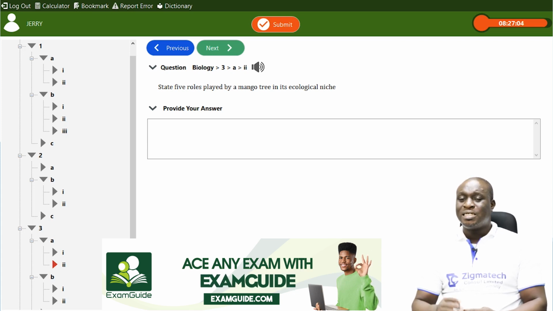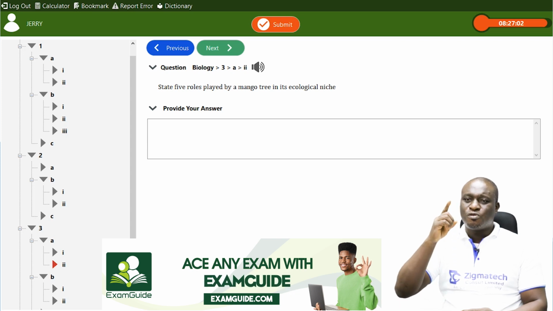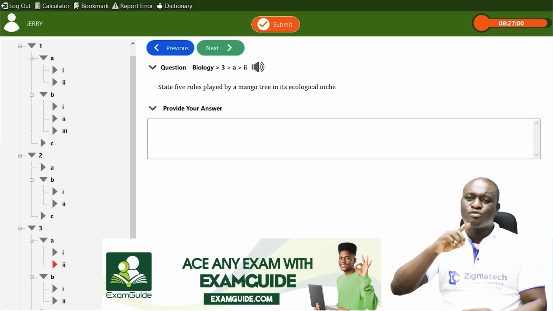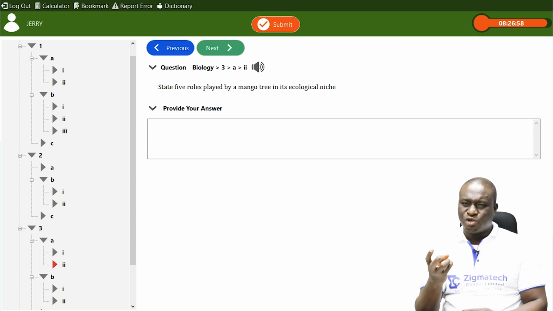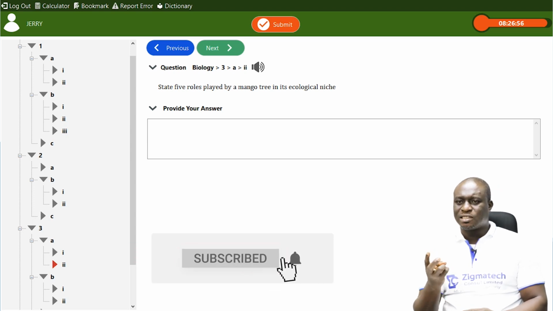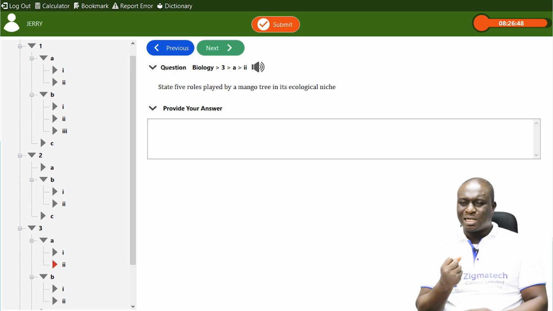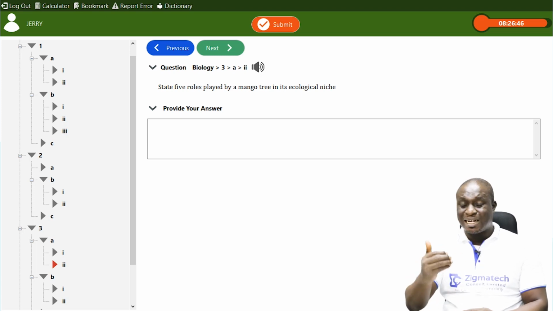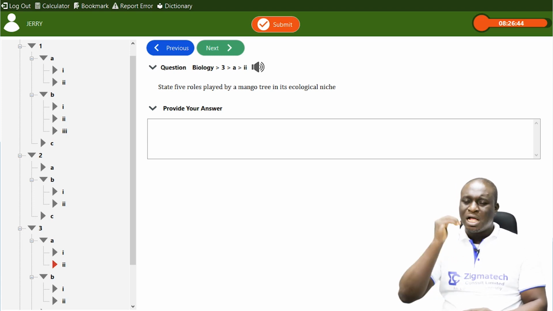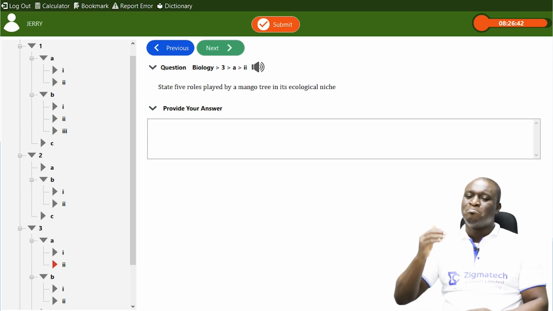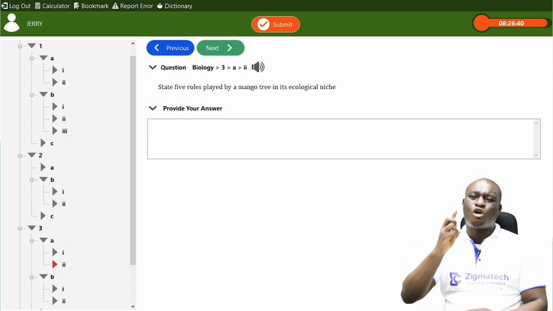And number 4, apart from this, they can also improve the atmosphere. Remember that mango trees are green plants. They help to purify the atmosphere by increasing the level of oxygen.